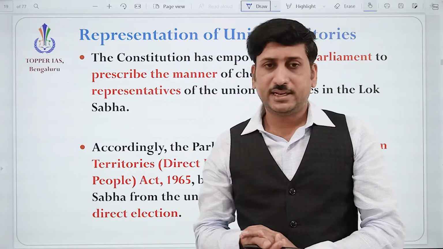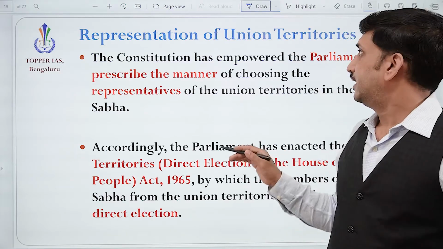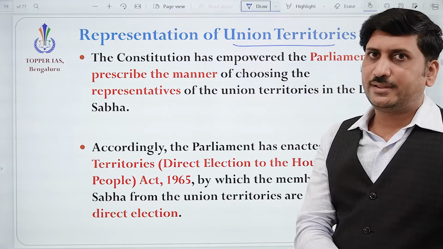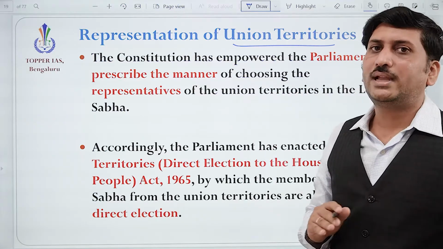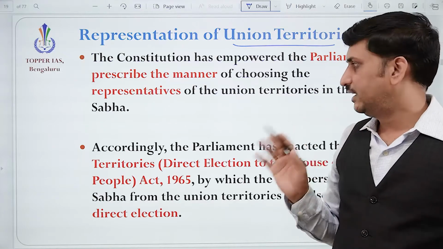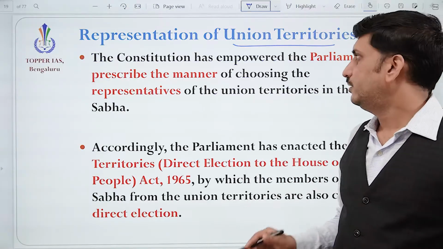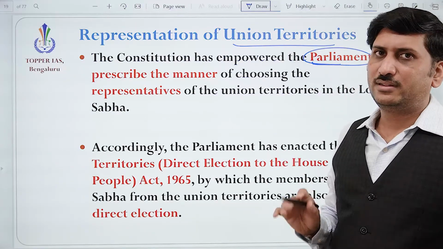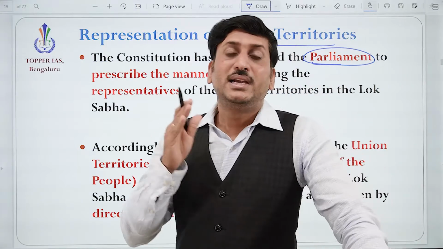Next, it's about states and union territories. The union territories also send directly elected representatives, but the difference is that it is not directly mentioned in the Constitution. Parliament has the power to decide how the representatives from union territories should be directly elected.